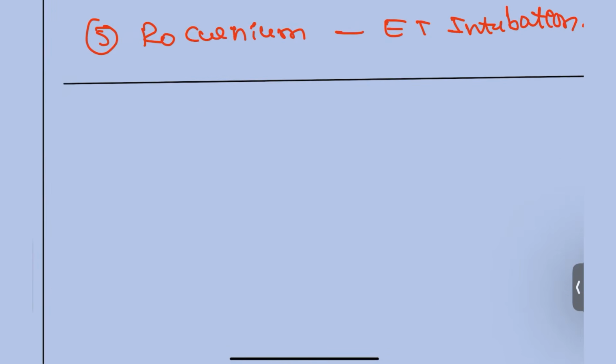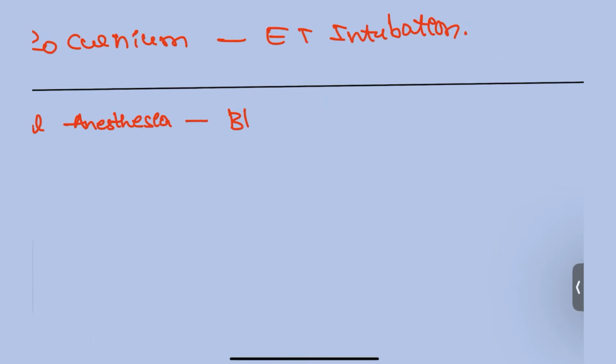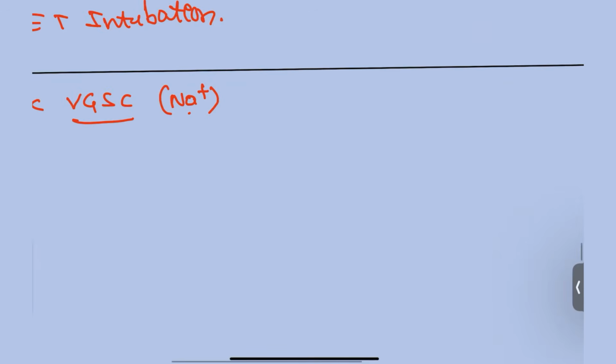Next, we are moving on to local anesthesia. The main mechanism is that it blocks the voltage gated sodium channels. So the sodium channels are blocked, and the action potential is decreased. This leads to loss of sensation.